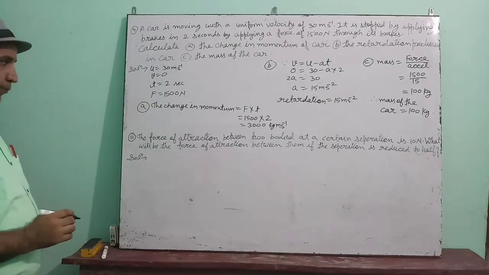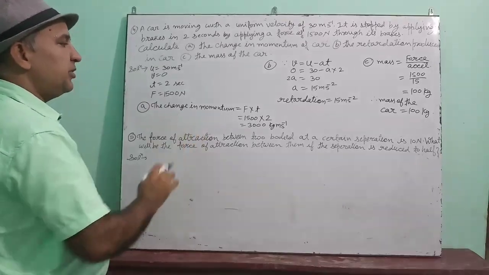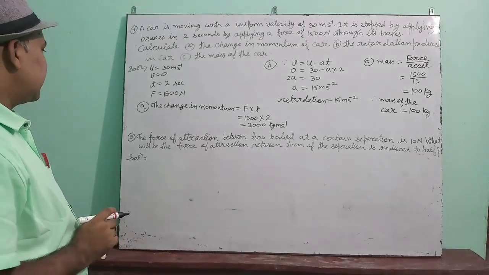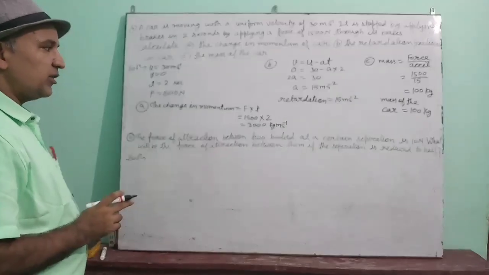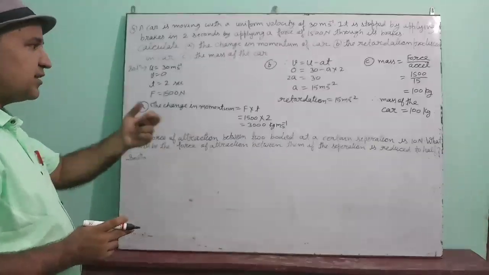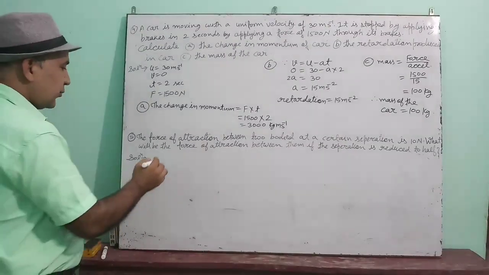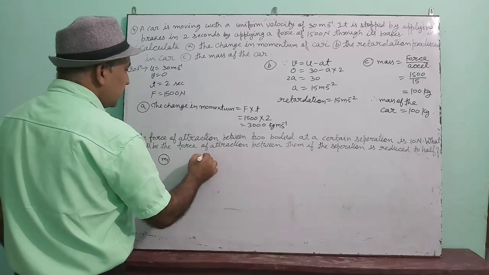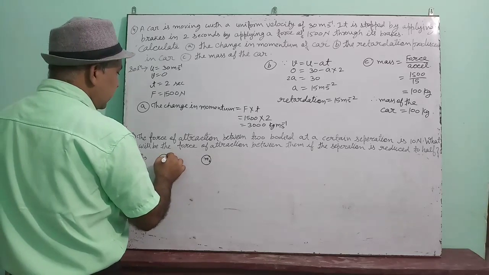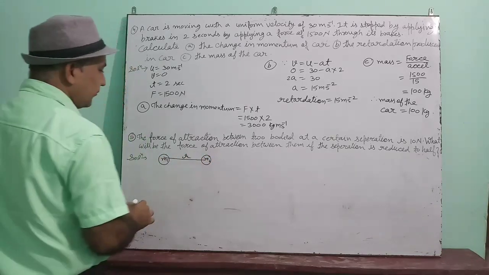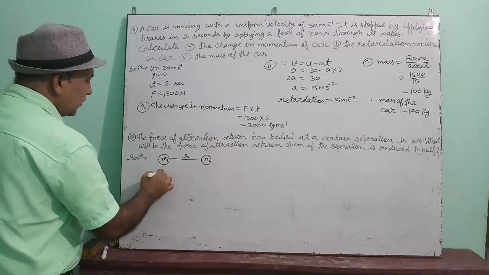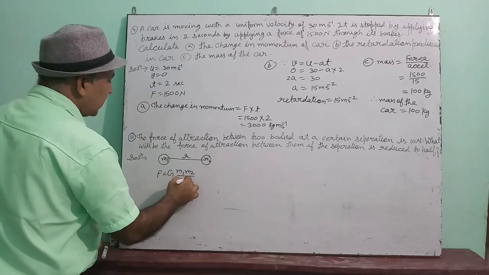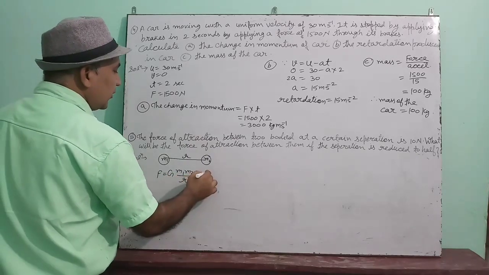Now see this question. The force of attraction between two bodies at a certain separation is 10 Newton. What will be the force of attraction between them if the separation is reduced to half? Suppose there are two bodies. One body is M1, another body is M2, and the separation between them is R. In this case, force is equal to G M1 M2 upon R square, and this is equal to 10 Newton.